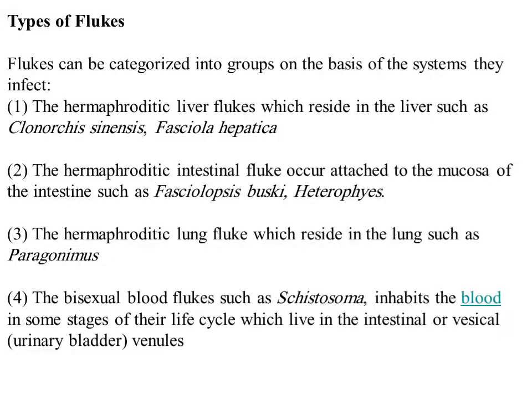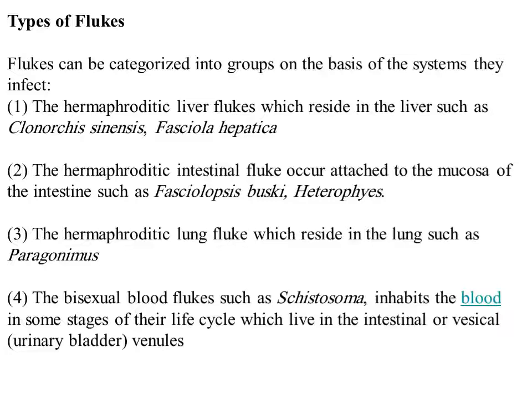Types of flukes. Flukes can be classified into groups on the basis of the system they infect. The first one, the hermaphroditic liver flukes, which occur in the liver, such as Clonorchis sinensis and Fasciola hepatica. The second one, the hermaphroditic intestinal flukes, which attach to the mucosa of the intestine, such as Fasciolopsis buski and Heterophyes.